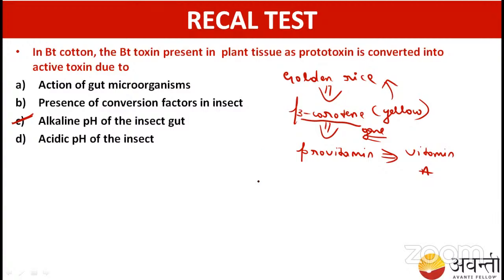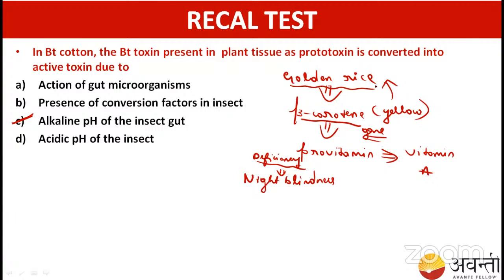Night blindness, right? Deficiency of vitamin A causes night blindness. So to treat that night blindness, we are going to give the golden rice to the patients. So vitamin A, this thing you have to remember.